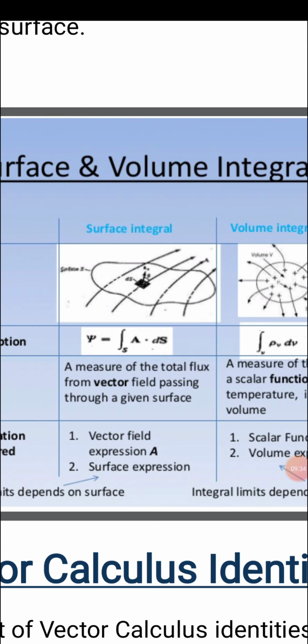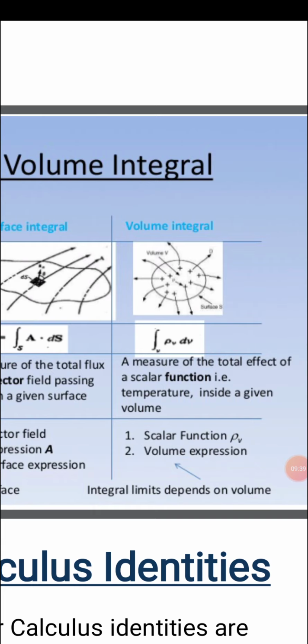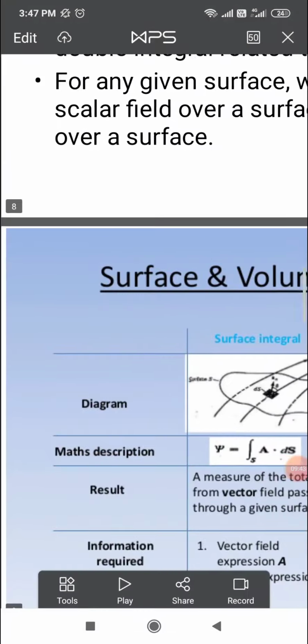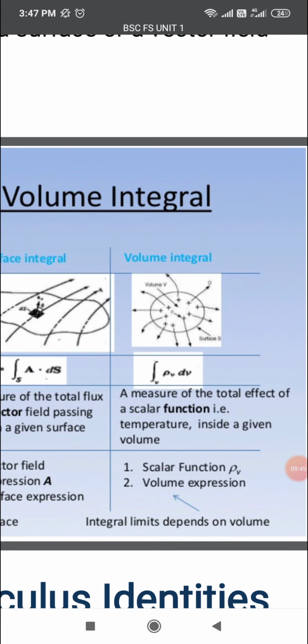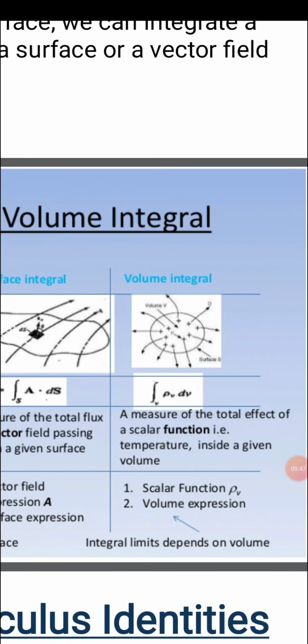That means we have to integrate this vector A two times. The mathematical form of the volume integral is also shown, denoted by the integral sign with V in subscript.